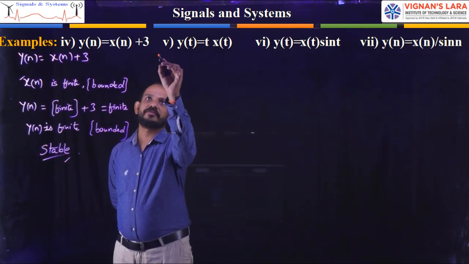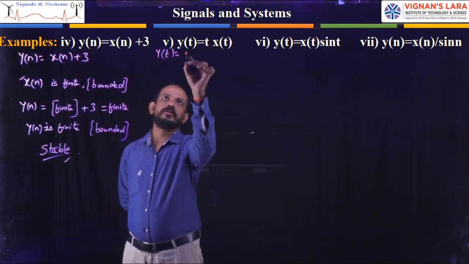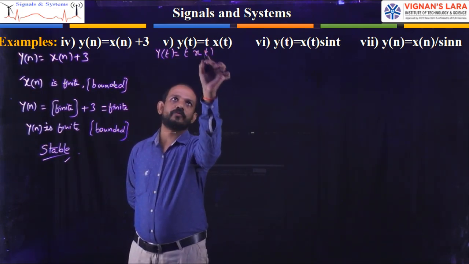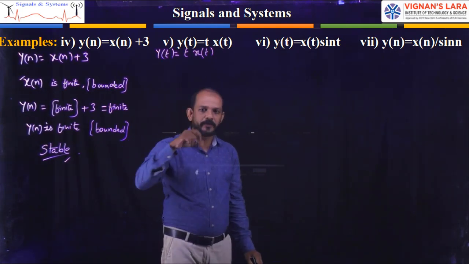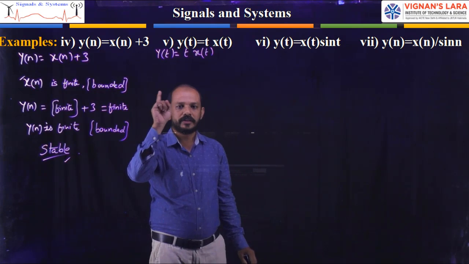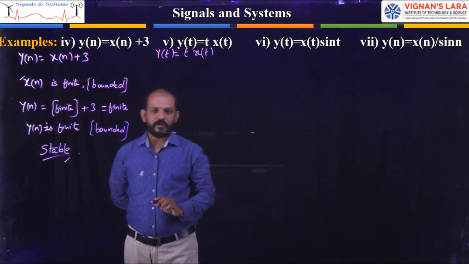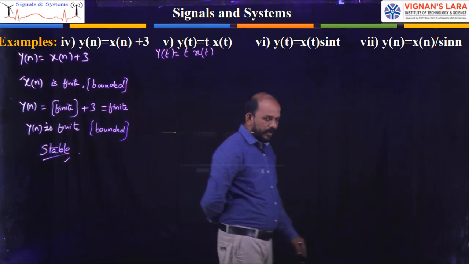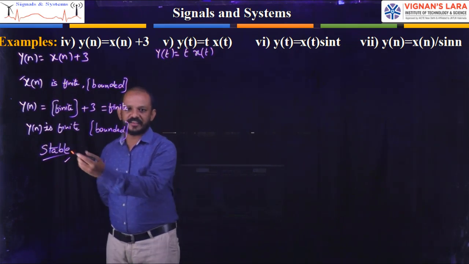The next one is y of t equal to t into x of t. See, here x of t is the input signal and t is the variable. T is the variable quantity. Only the input is x of t. So in this case, I have to consider a bounded input. That is, input is finite, as I explained in the previous problem.